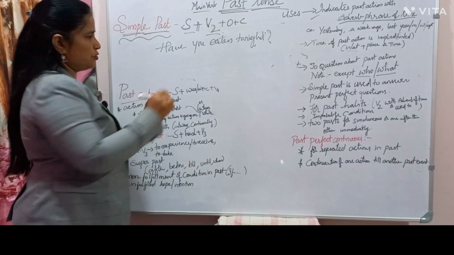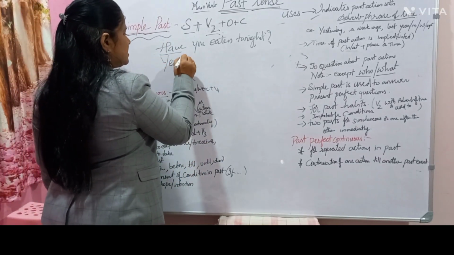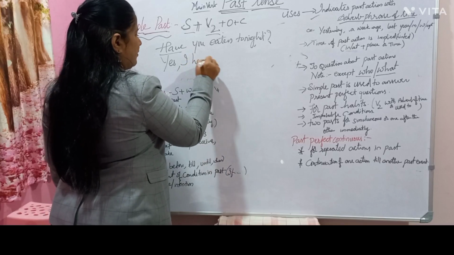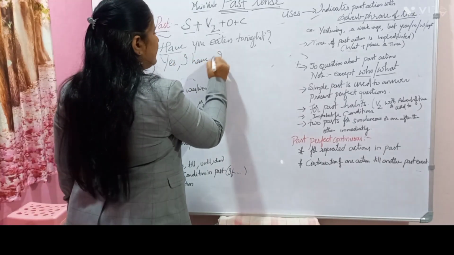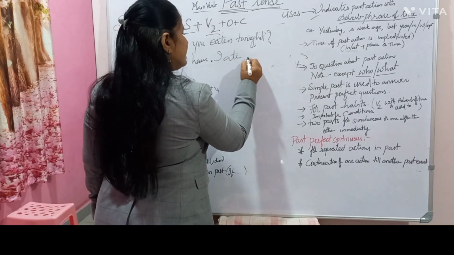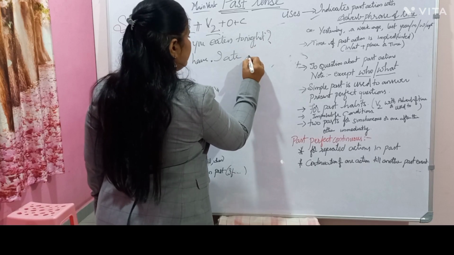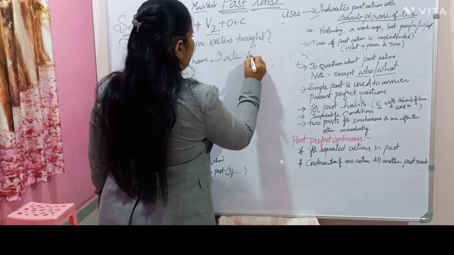This is the question. It's a present perfect question. The answer is yes, I have. Then the rest of the answer: I ate. So I ate at night, I ate tonight.